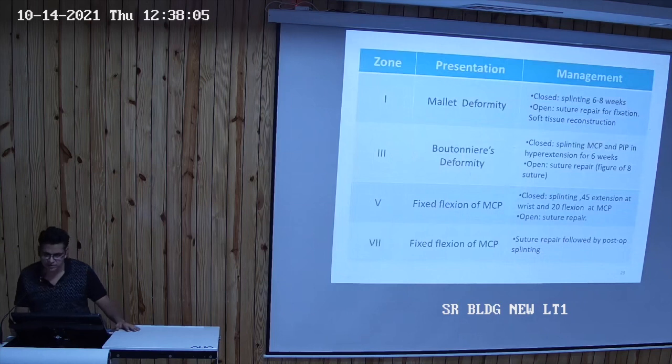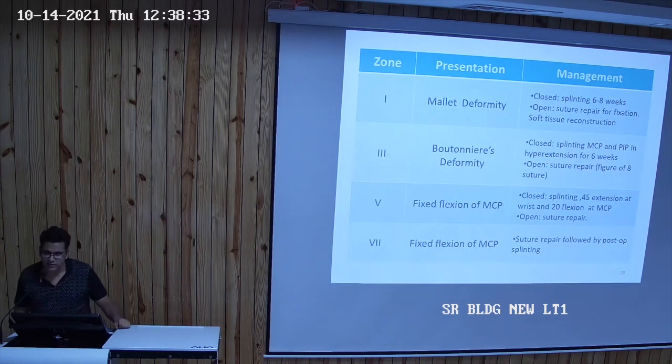So, common deformities. In zone 1 injury, we can see mallet deformity. What is mallet deformity? If the finger has any trauma due to any high impact object such as a ball, the extensor tendons give way or break off. So the distal interphalangeal joint is in flexion and the proximal is in hyperextension.